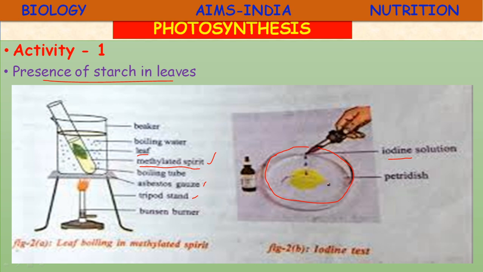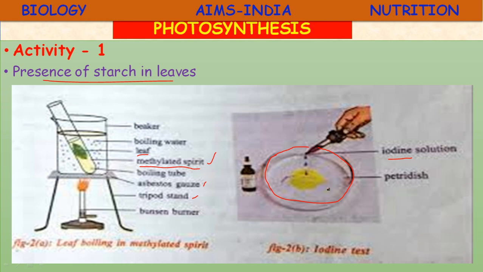So what do you observe? The leaf which was green has turned white after this boiling. Now, after adding a few drops, one or two drops, of tincture iodine or betadine solution, you will find a change in color. The presence of starch is indicated by a blue black color. Okay, the leaf turns blue black.